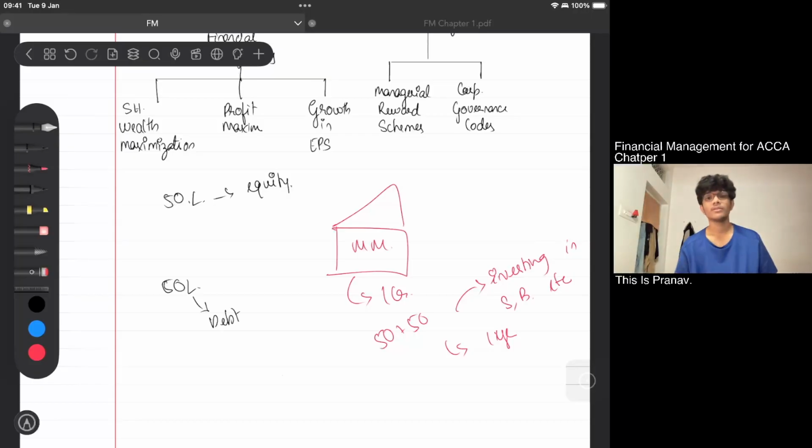So both equity and debt, what does it make? Your equity and your debt will make your finance.